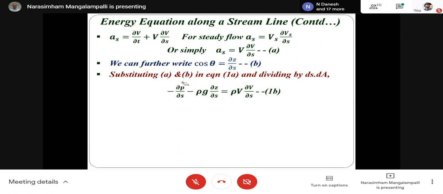This is the pressure force, this is the body force, and this is the acceleration. Now you can see this is with respect to S differentiation, this is also with respect to S, this also with respect to S. So now we can integrate this along the streamline, along S.